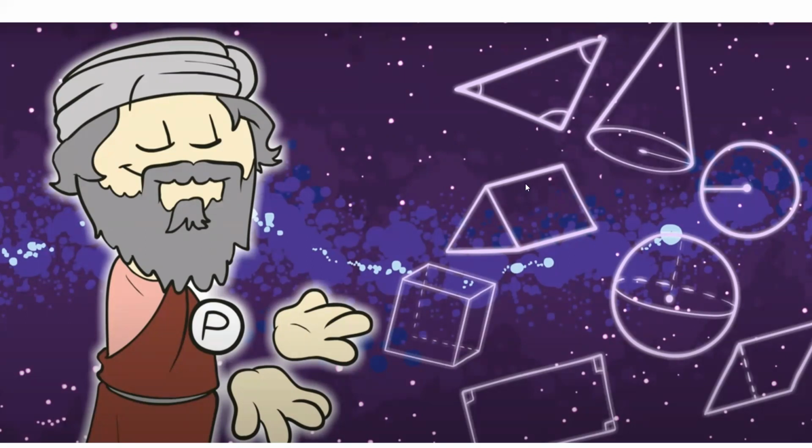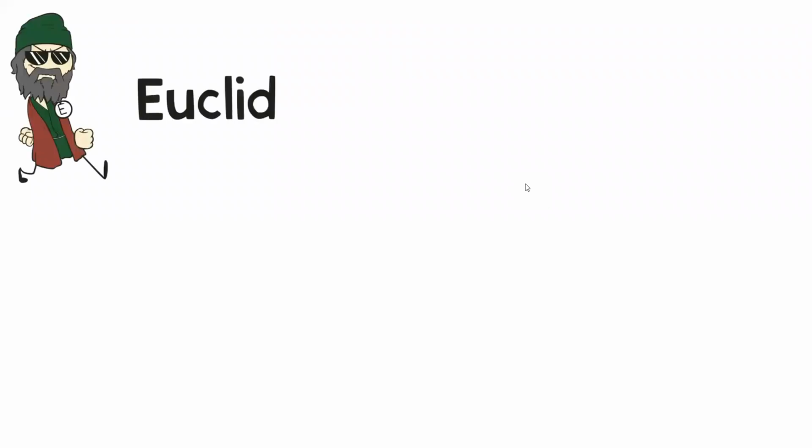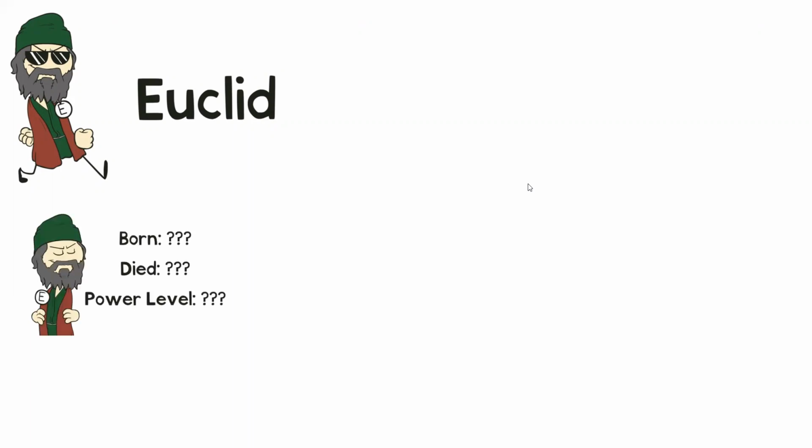However, may I introduce you to our new character, Euclid. Now this guy you will hear about a lot when you come to King's Leadership Academy. One of the classes is named after Euclid because he was so amazing. This is one awesome guy. Now, people don't really know a lot about Euclid. We don't know when he was born. We don't know when he died. And I mean, how powerful was this guy? We know he was super smart though.